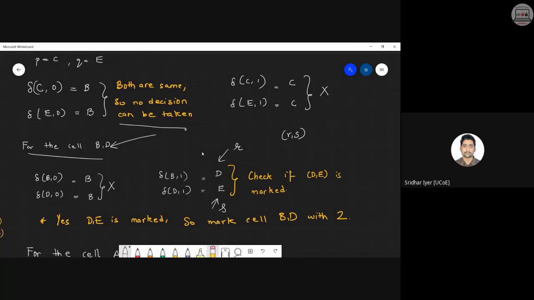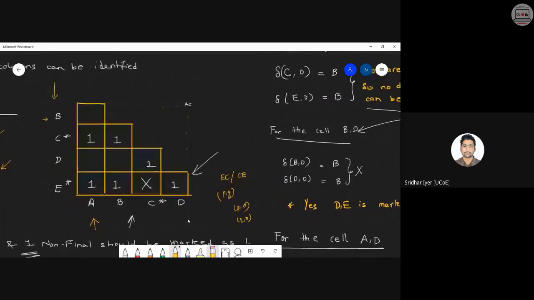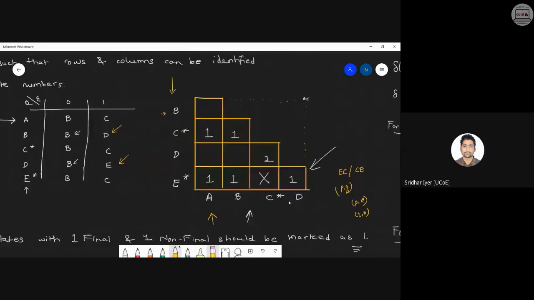For others, kindly let me know if you got this step 4.3 or not. In the previous case, both these values were same, so we can't take any decisions. But with input 1, we saw that we got different values. So we checked whether D comma E is marked or not. In our case, D comma E was marked. So we can then proceed and mark B comma D as 1. It is mentioned in the algorithm itself.